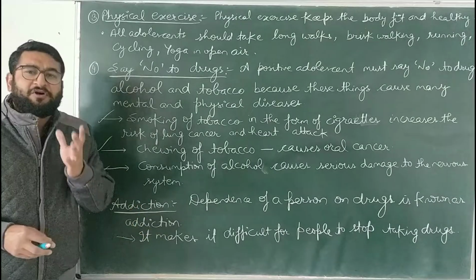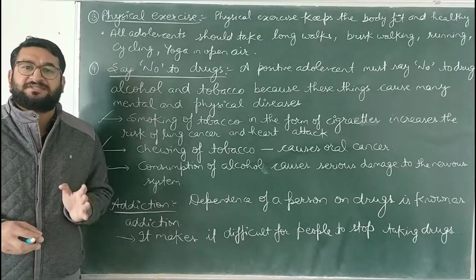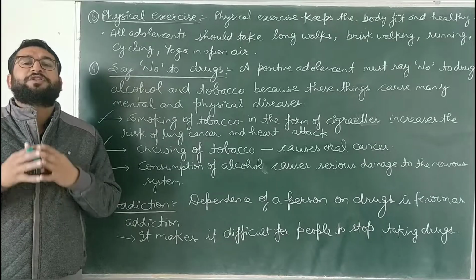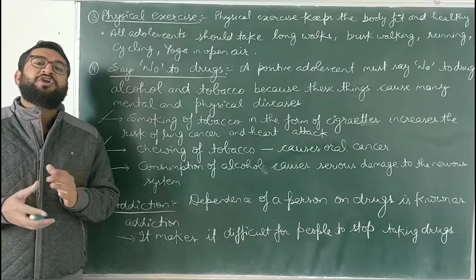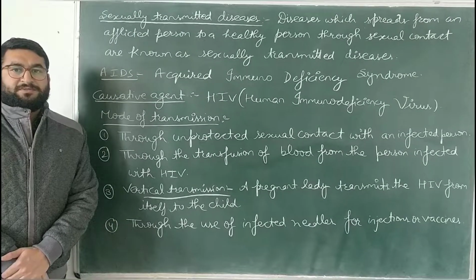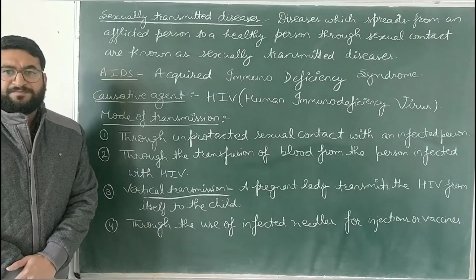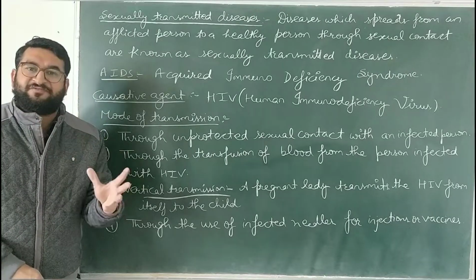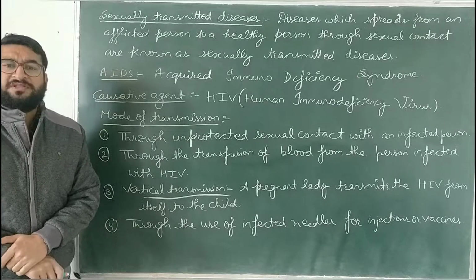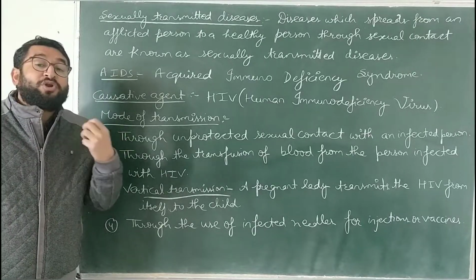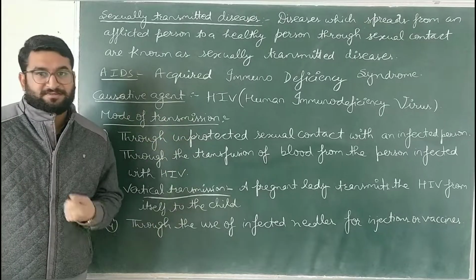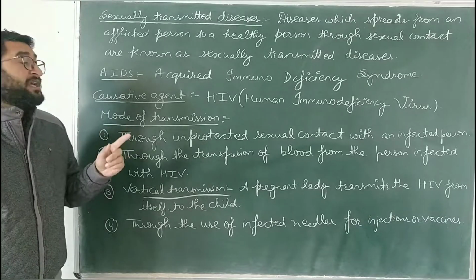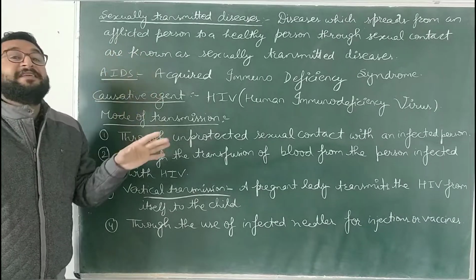So adolescents should take care of these things during this age, that is puberty, which is very sensitive for the growth and development of a human being. During adolescence, a person must take care of his or her sexual life. As we have discussed, bache, during this age, a person is more inclined towards the opposite sex. Why should a person be more cautious in that age? Because sexually transmitted diseases are very common.